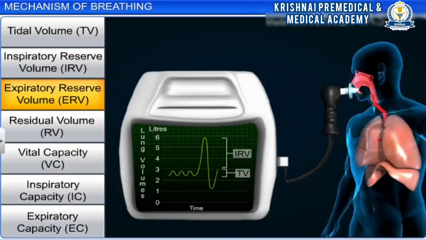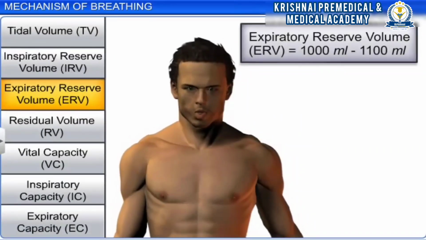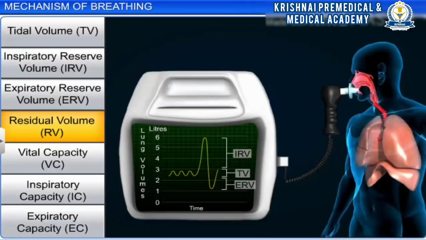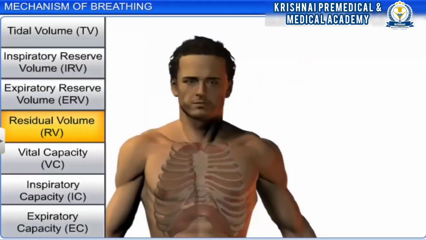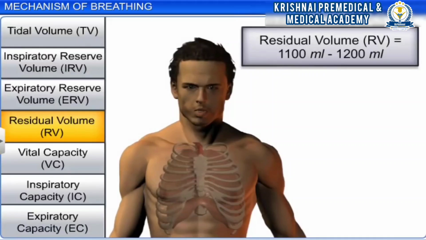The additional volume of air that a person can expire by maximum expiration is called expiratory reserve volume, ERV. This averages from 1000 ml to 1100 ml. The volume of air that remains in the lungs after the maximum expiration is called residual volume. This averages from 1100 ml to 1200 ml.